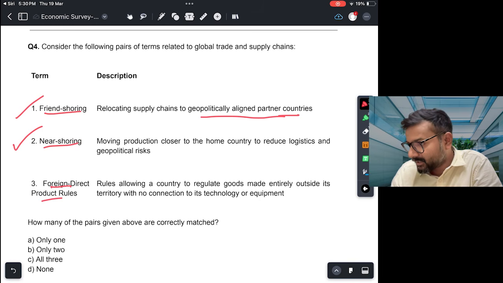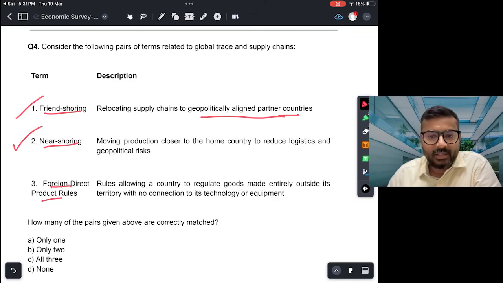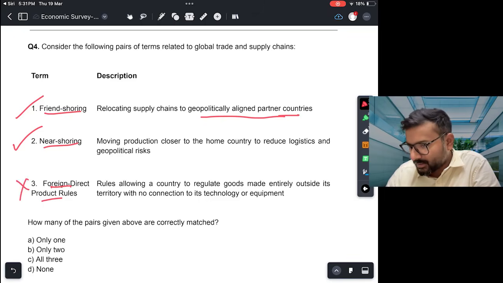The first part of it is correct. Foreign direct product rules regulate goods made entirely outside its territory, but utilizing the technology or equipment of the parent country, like the US. The US is utilizing foreign direct product rules to regulate goods which are manufactured outside the USA, but which utilize technology or equipment produced or developed in the USA. So this is incorrect. How many pairs given above are correctly matched? Answer is only 2.